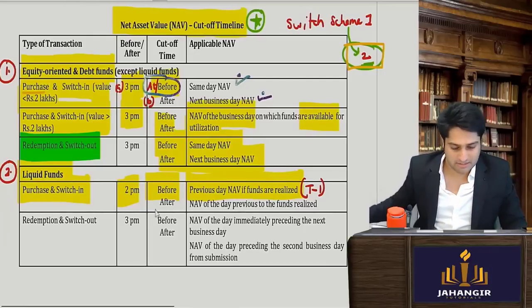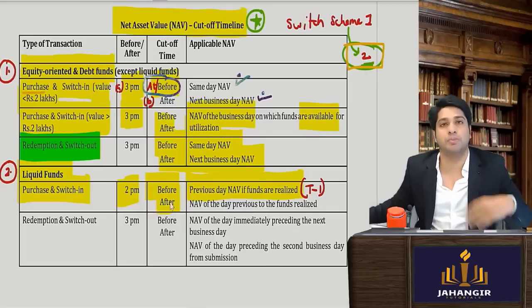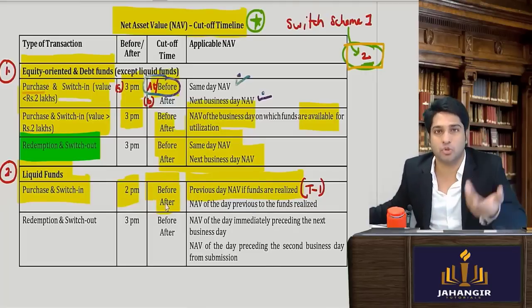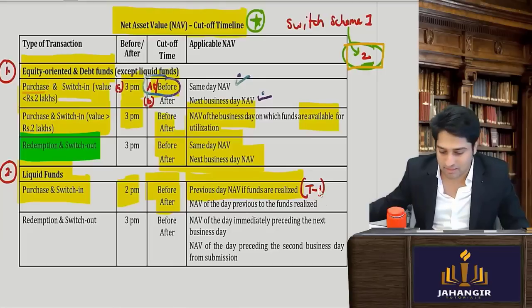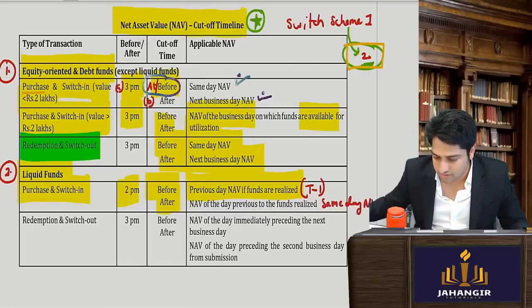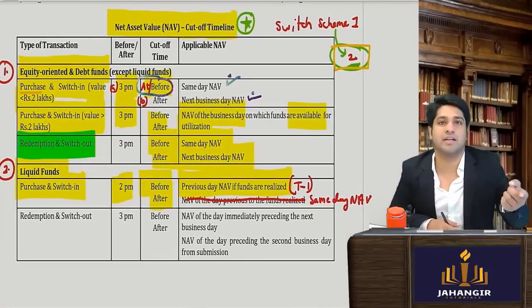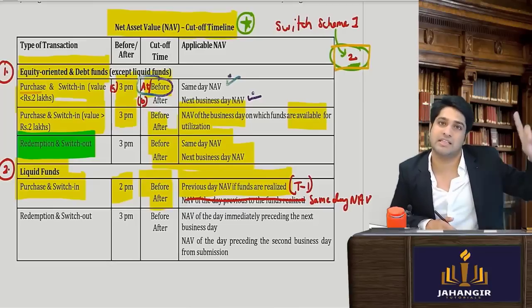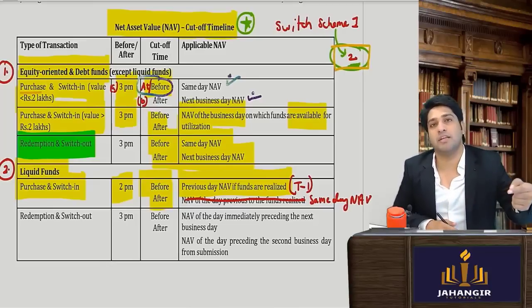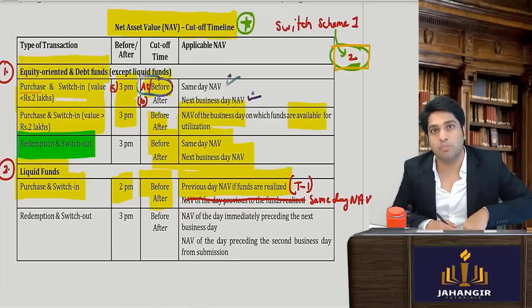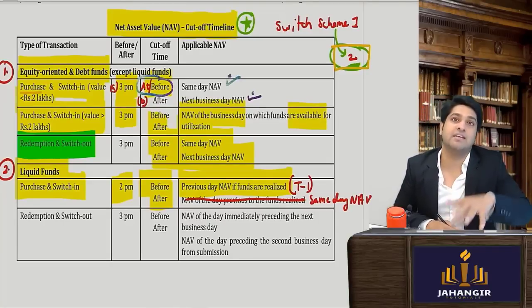If you have done a transaction and you purchase after 2 p.m. or the funds are available after 2 p.m., then the same day NAV will apply. Okay, so you can just make the correction. Before 2 p.m., if you've done the transaction and the funds are also available, then yesterday's NAV will apply. If you've done the transaction after 2 p.m. or the funds are available after 2 p.m., then today's NAV will apply.